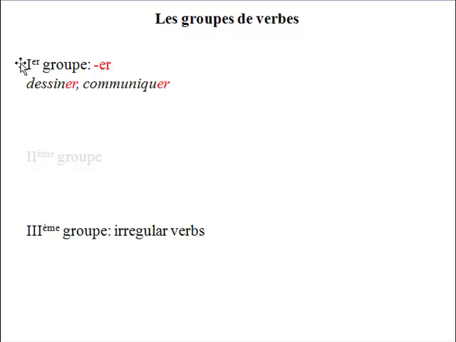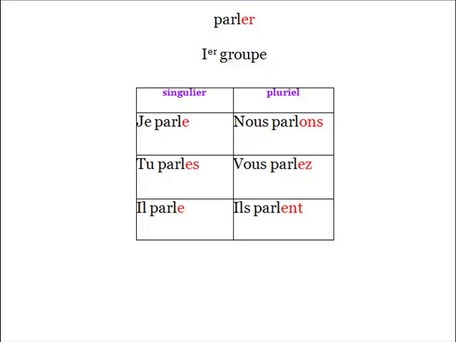But if you take a verb that ends in er, that will not automatically mean that it belongs to the first group. It can as well belong to the third group. So it's a good idea when you note any new verbs in a vocabulary book, to note the verb together with the group it belongs to. Okay? This way you will know how to conjugate it.